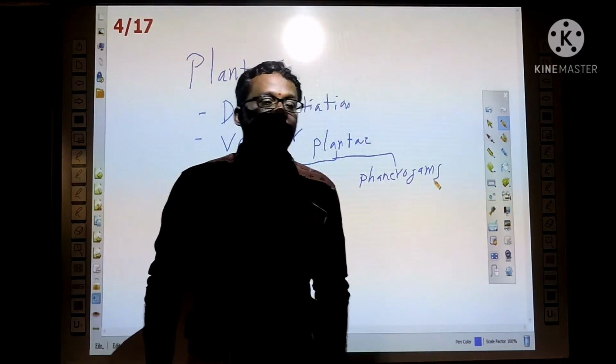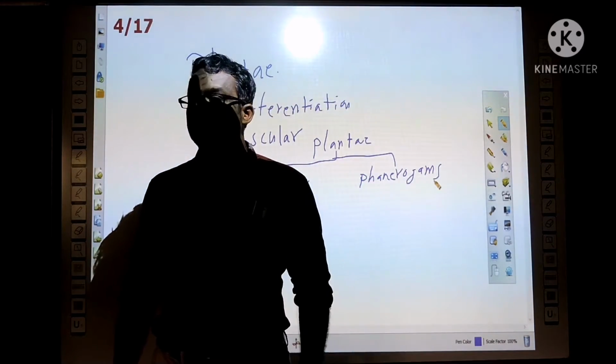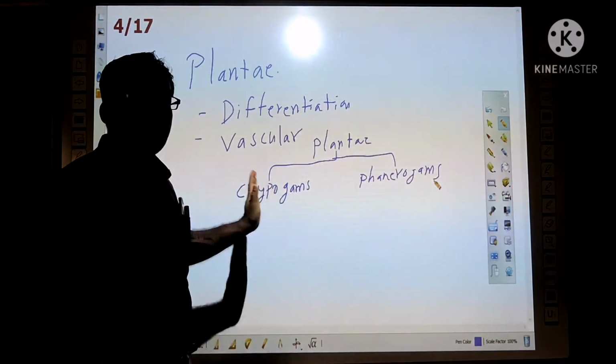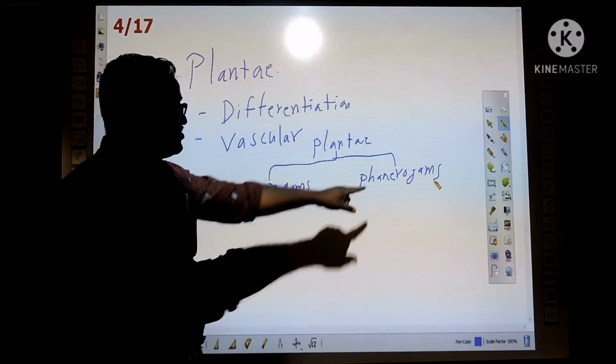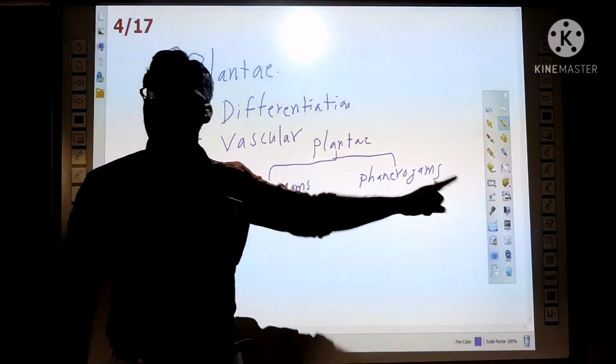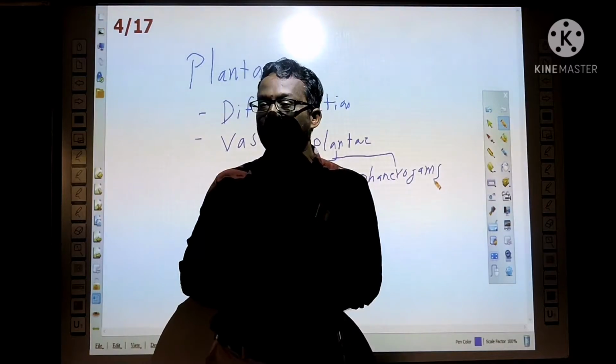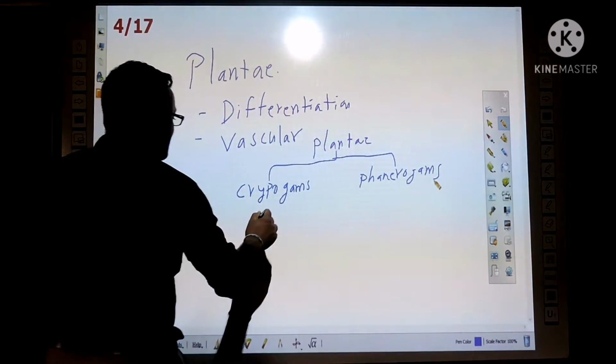That means some plants do not produce the flowers. They are all cryptogams. That means non-flowering plants. Phanerogams means flowering plants. They produce the flowers. First let us see about these cryptogams.